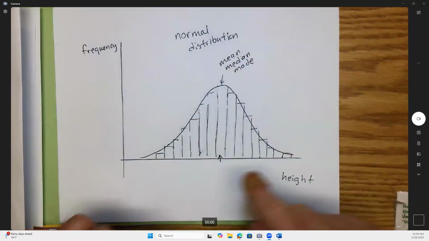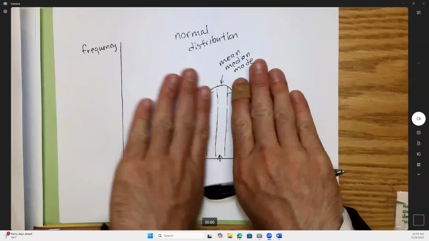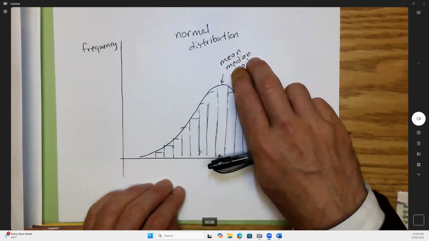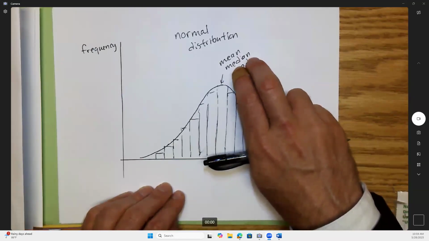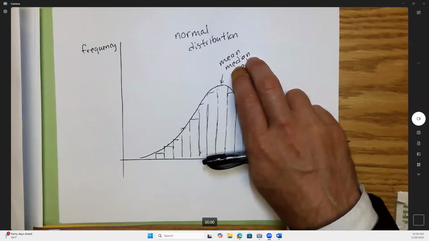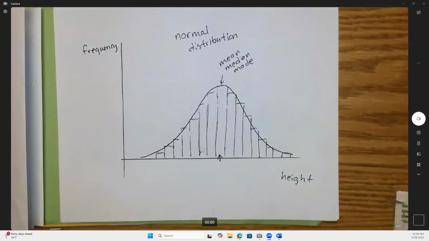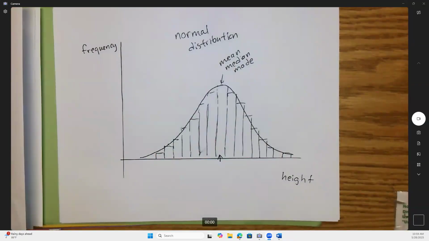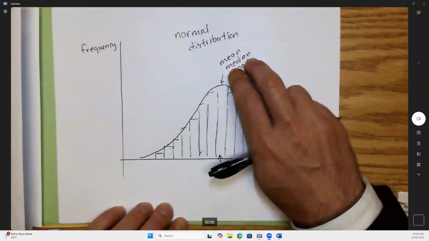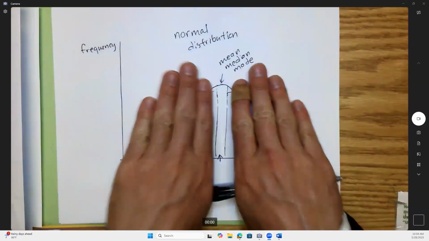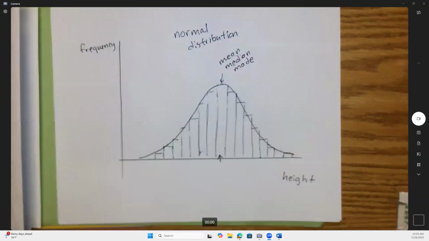You guys know the mean is if you add up all the numbers and then divide by the number there, you'll get the average that way. That's the mean, right? The median is the middle value, which is one application that is really useful for, say, income. So if you have a bunch of people who make an average salary, let's say $50,000 a year, and then a millionaire walks in, that doesn't make everybody rich on average, which the mean would say, but not the median. And then the mode is the most commonly occurring, which would be the highest bar, so that would also be the average from that point of view.